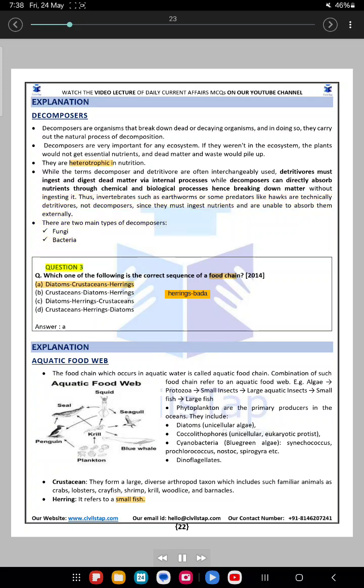Question 3. Which one of the following is the correct sequence of the food chain? 2014. A. Diatoms, crustaceans, herrings. B. Crustaceans, diatoms, herrings. C. Diatoms, herrings, crustaceans. D. Crustaceans, herrings, diatoms. Answer: A.